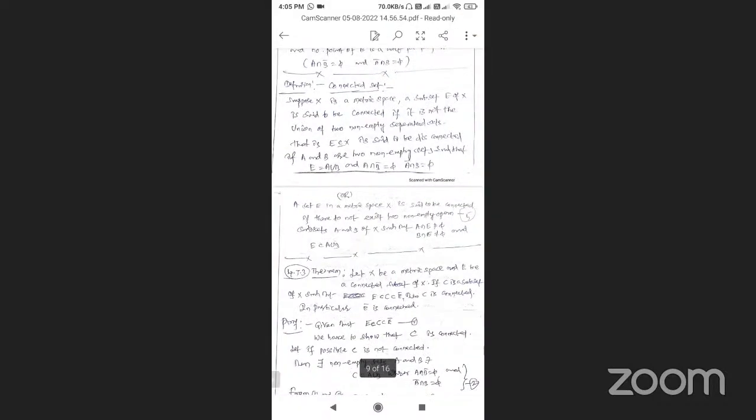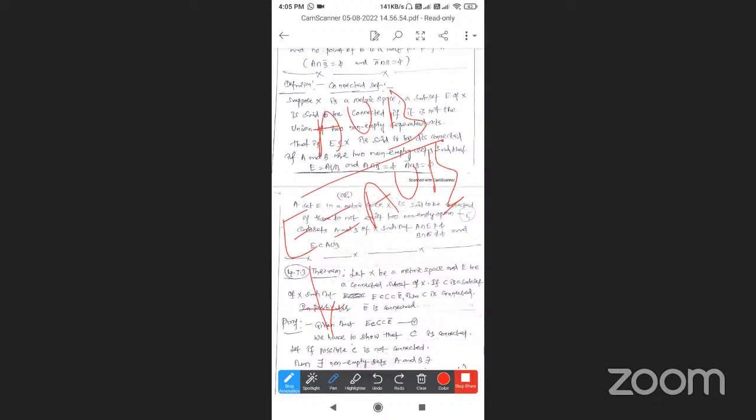The definition is very important. E is a connected set if E cannot be written as the union of two separated sets.